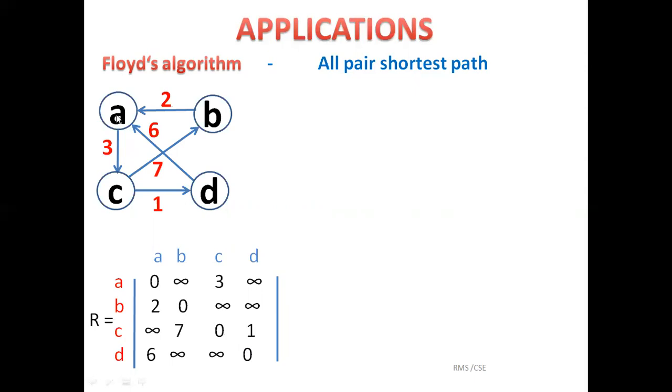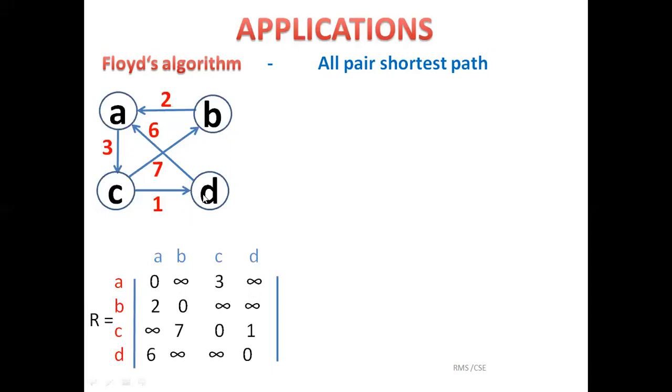Then starting from A, I need to search for a direct edge from A to other vertices. First I will check, is there a direct edge from A to B? No. If there is no direct edge, infinity. A to C, yes, I have a direct edge with weight 3, so I have to write 3 here. A to D, there is no direct edge, so it is infinity.